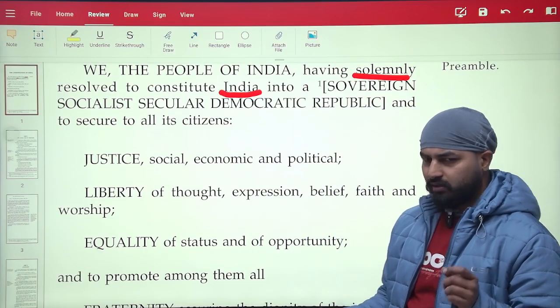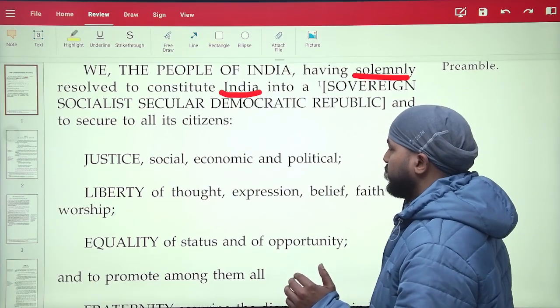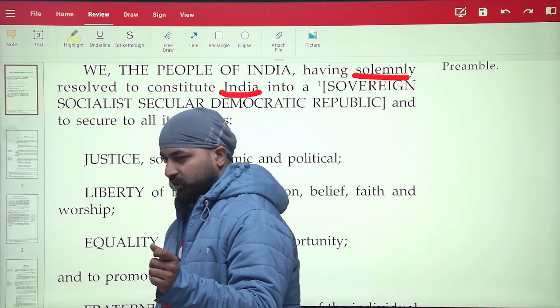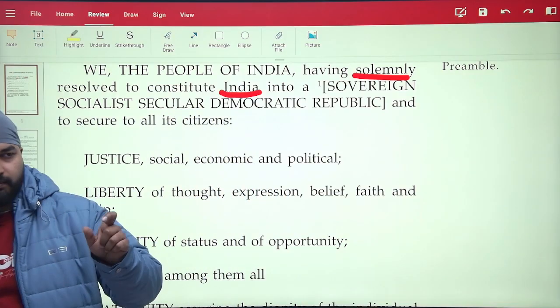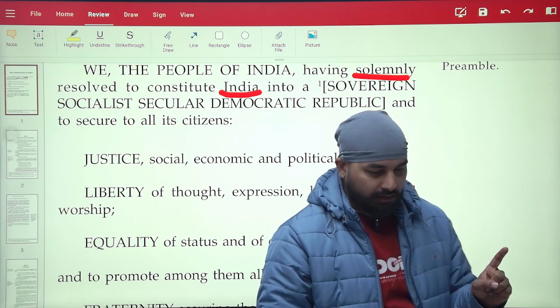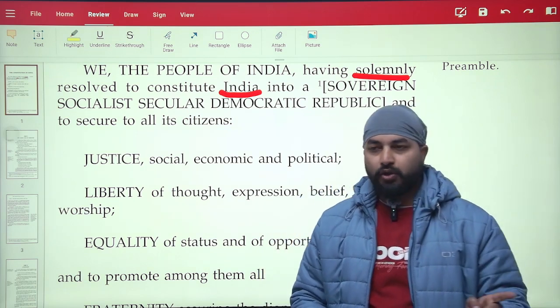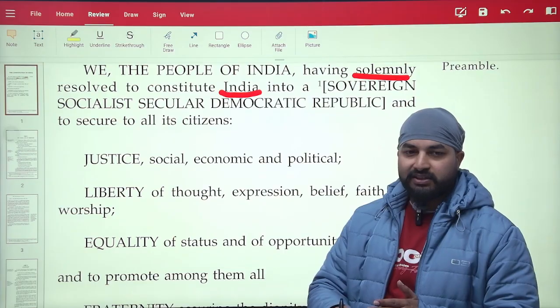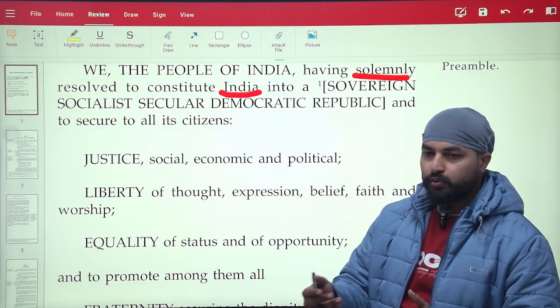Let's see step by step. A sovereign is an authority that does not depend for its power on any other authority. No other authority can declare certain guidelines, or even pressurize that authority to do certain things.